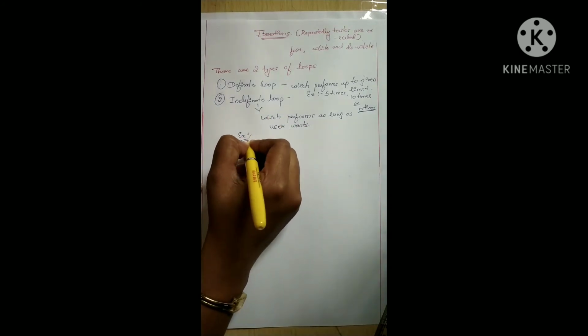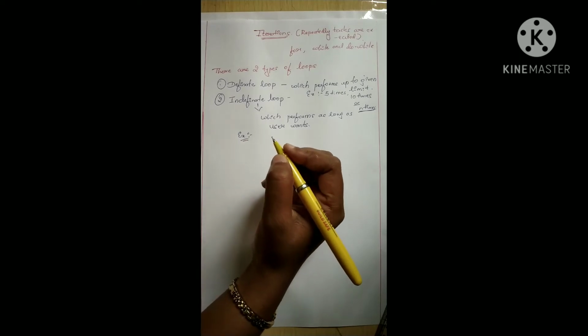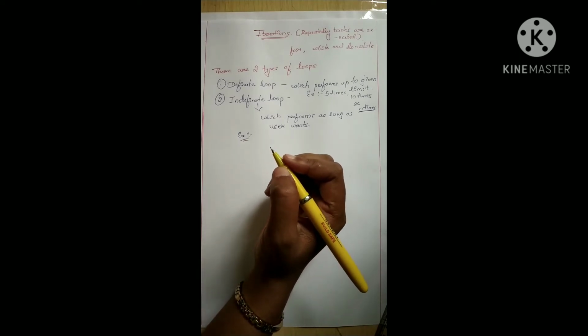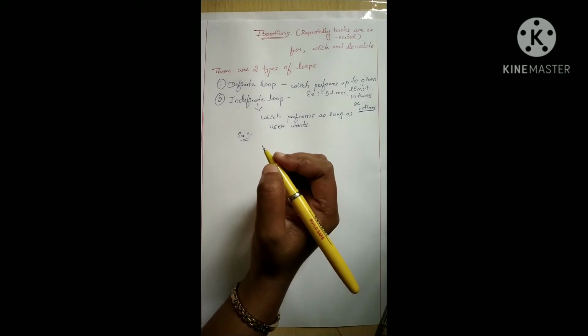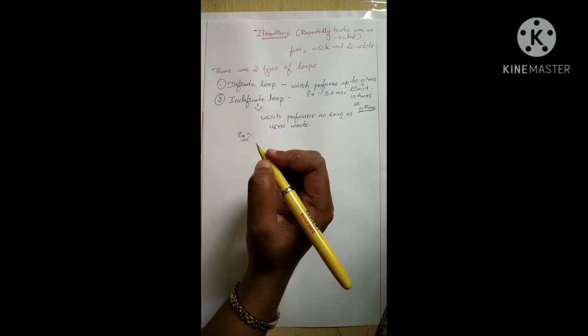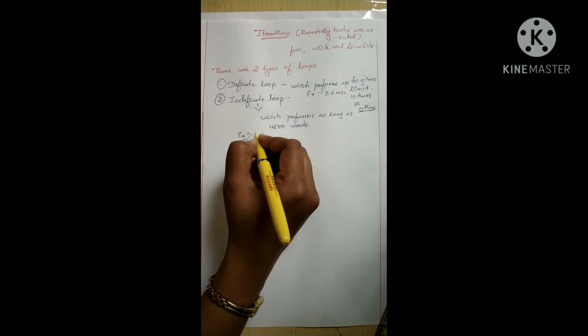For example, how many people come to see the fair? We didn't calculate how many people came to see the fair. We just analyze that much quantity of members come, but we didn't count each and every one. That only comes under the indefinite loop.